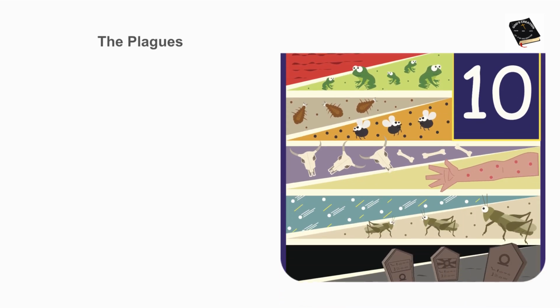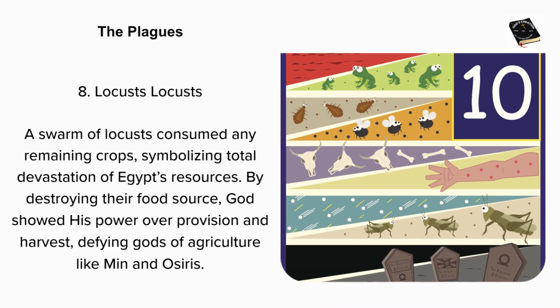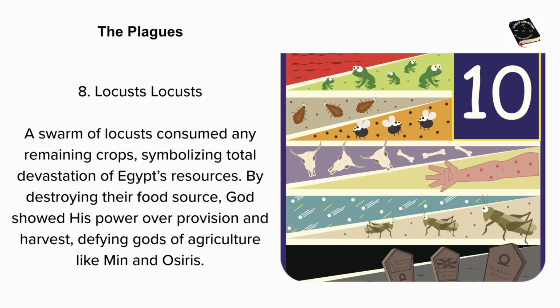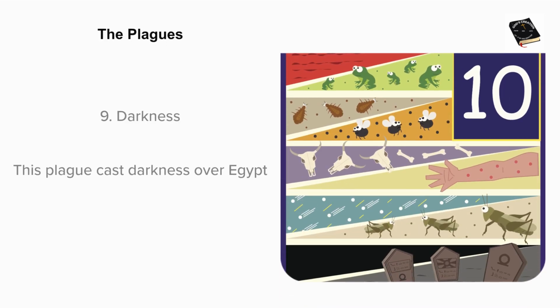The plagues. 8. Locusts. A swarm of locusts consumed any remaining crops, symbolizing total devastation of Egypt's resources. By destroying their food source, God showed his power over provision and harvest, defying gods of agriculture like Min and Osiris.